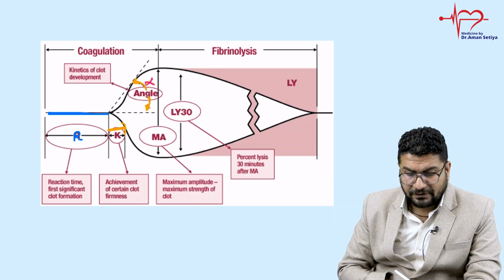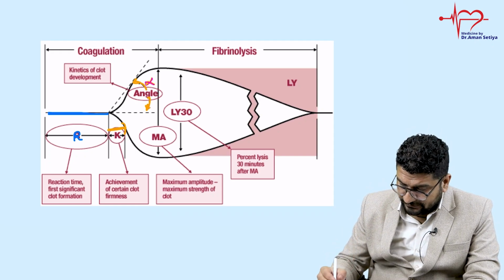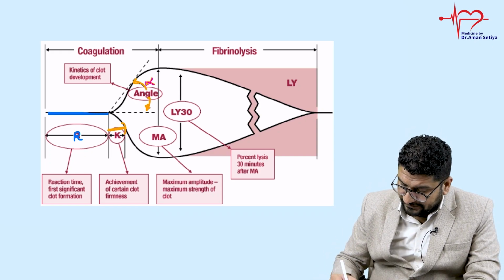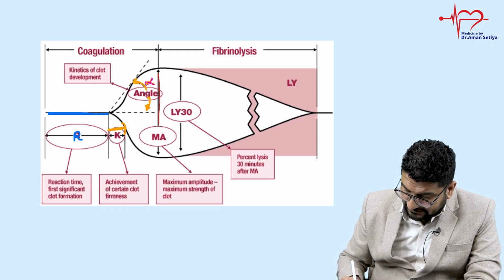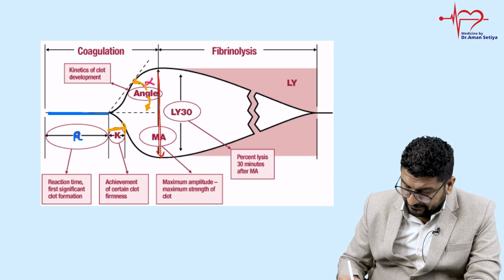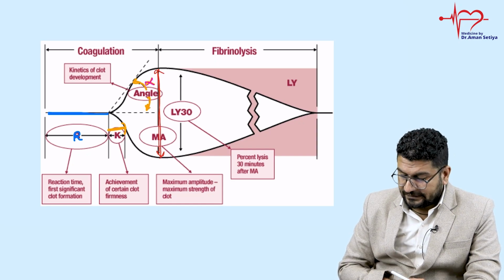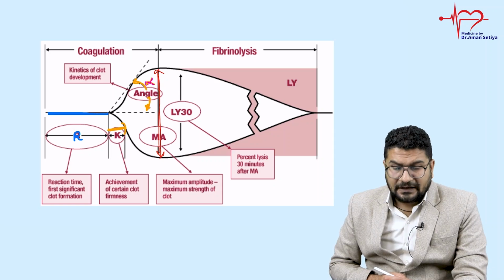And ultimately what you can notice, any clot will achieve its vertical amplitude strength. You can judge the overall stability of the clot by this MA. MA is maximal amplitude. Clear?